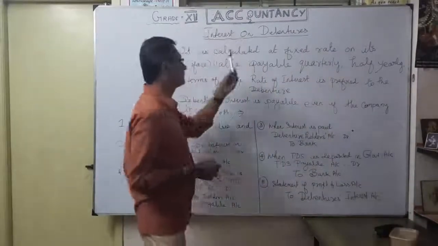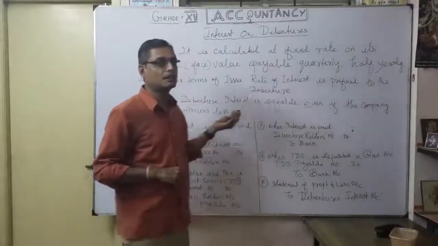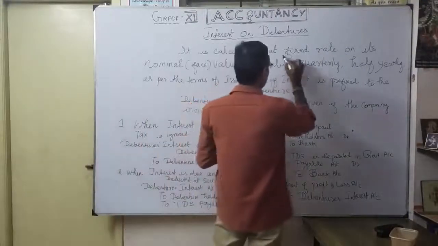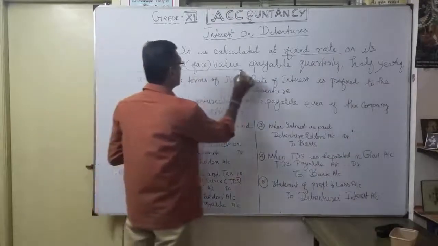As we know, interest on debenture is calculated at a fixed rate on its nominal face value.